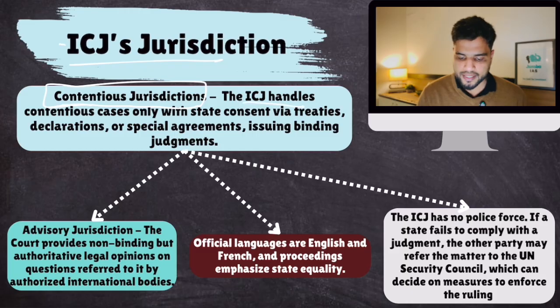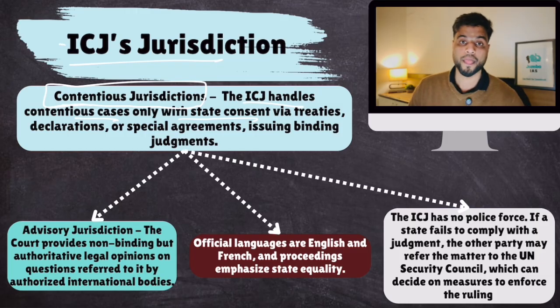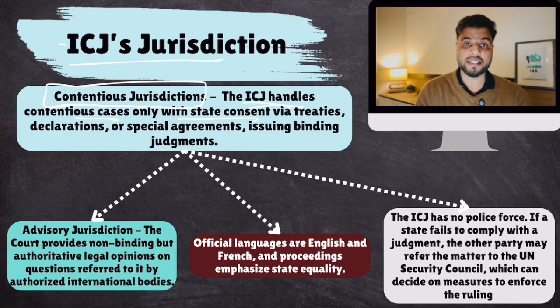ICJ handles contentious cases only with state consent. So if there is a legal dispute between India and Pakistan, with respect to anything or any international law, that will be entertained by ICJ by taking the consent of both India and Pakistan. Once both of them have given their consent, then the opinion of ICJ will become legally binding.